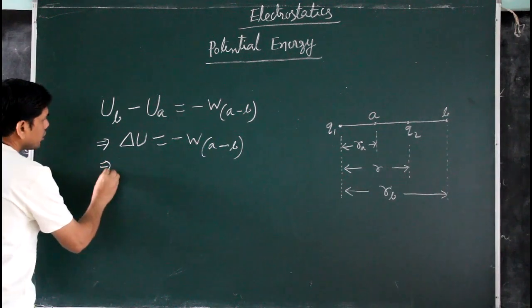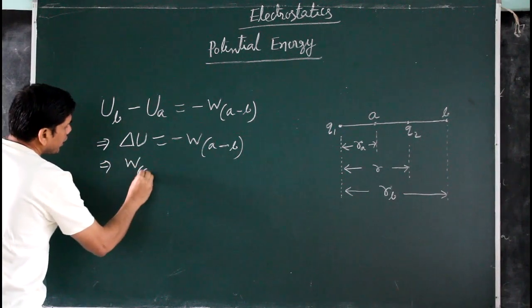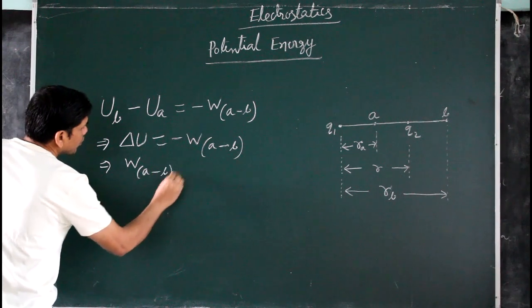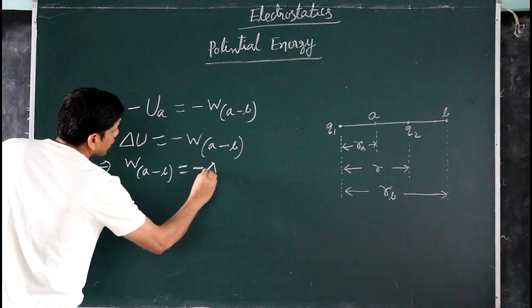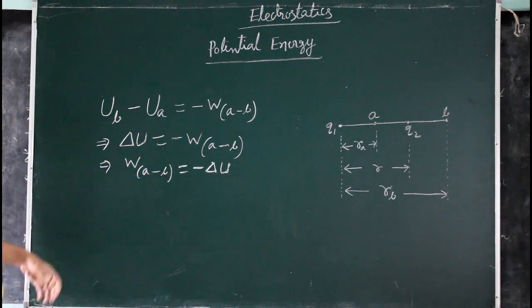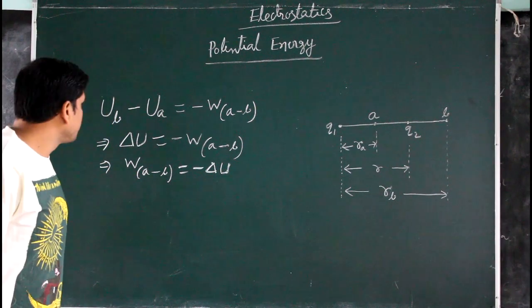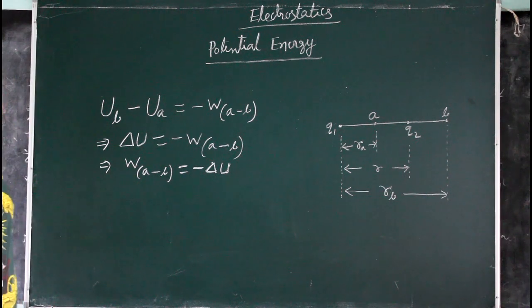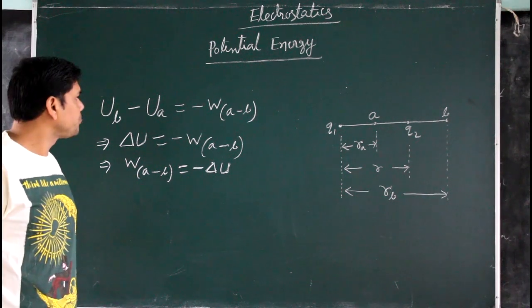Or another way, we can write W A to B equals minus of del U. So these are different relations between work done and potential energy due to a conservative force.